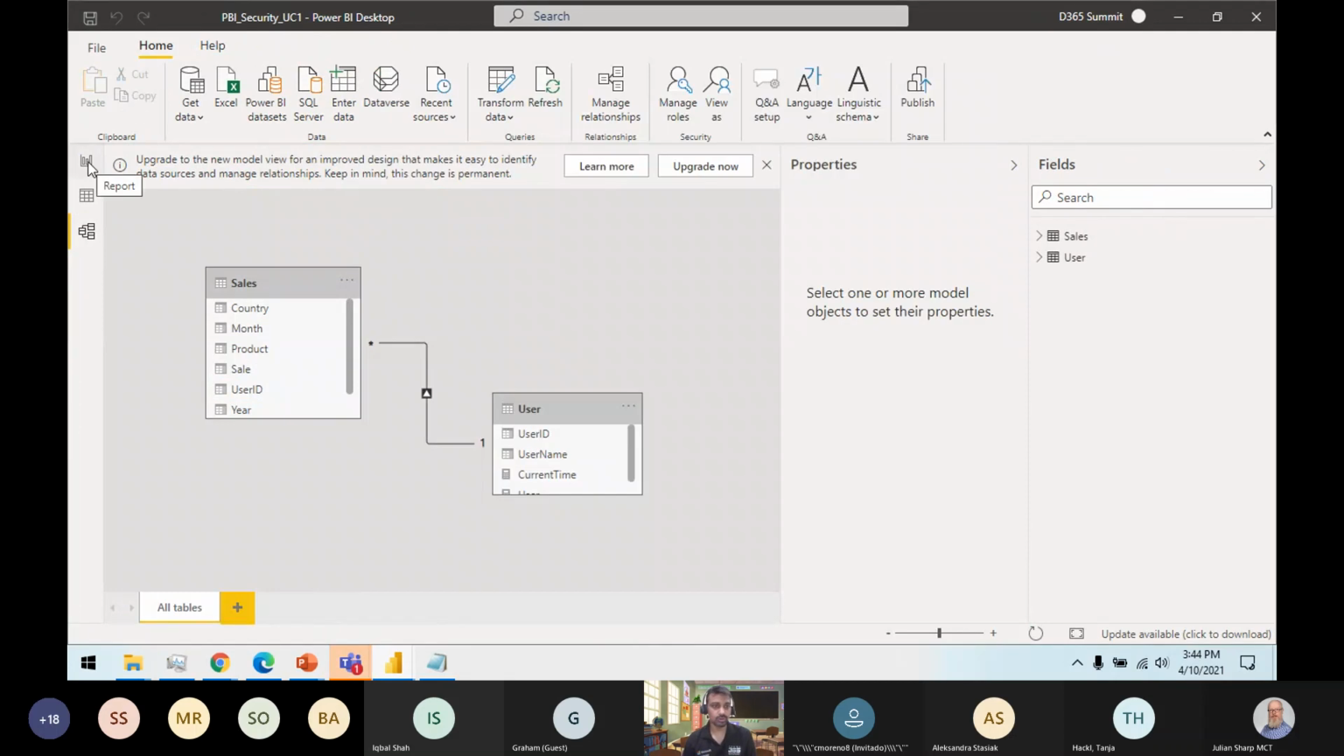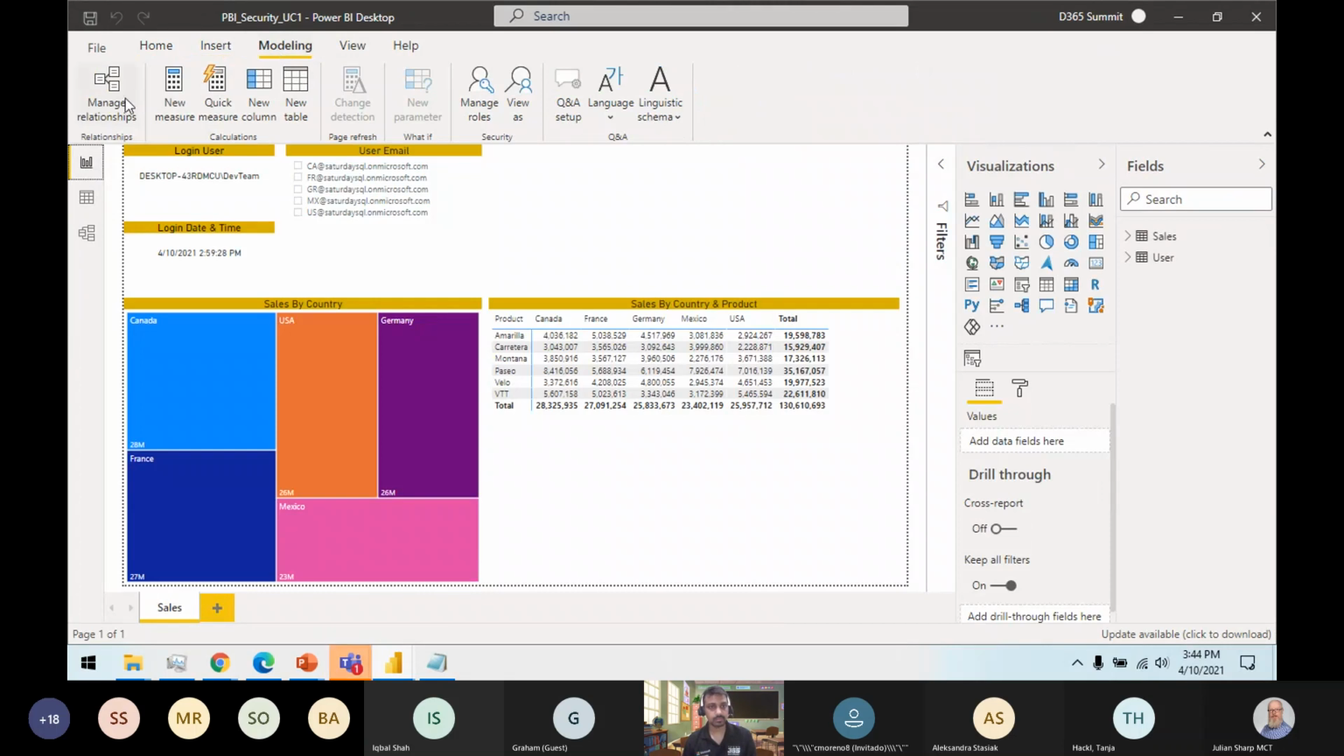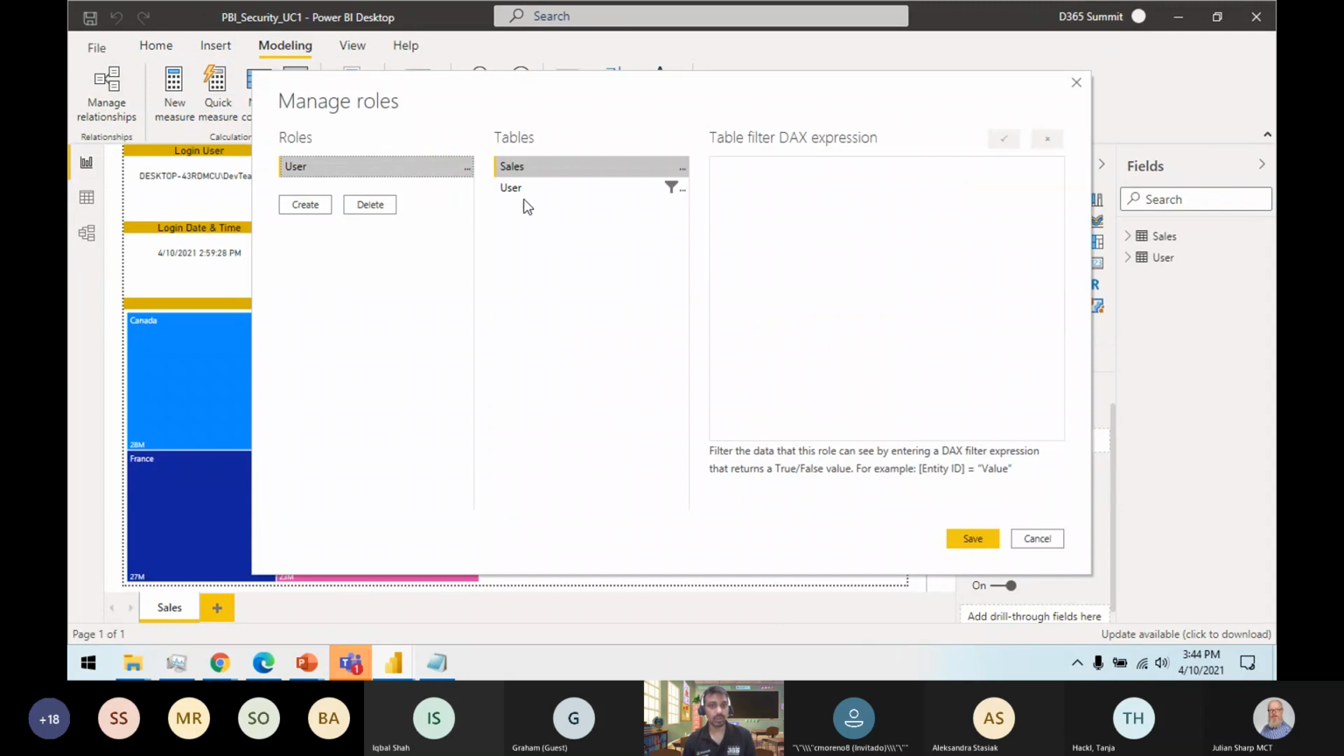And how the row level security applies is I go to the model tab, and I go to manage roles. I have created one role, and now here in my username, I use the function called username. You can use the function username or user principal name. Both are alternatives to each other. You will be asked which function to use if you want to validate. If you are on a domain, you can use the user principal name function here as well.